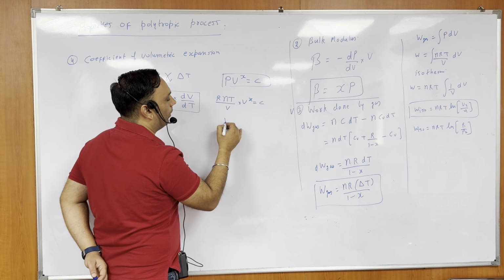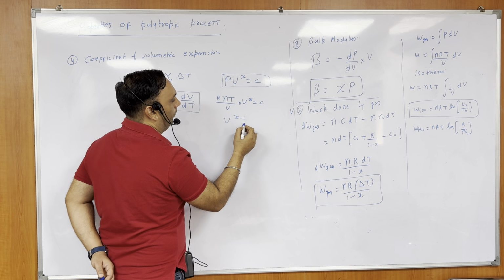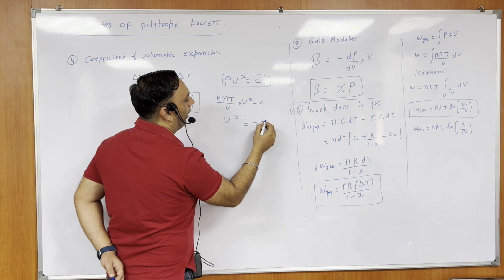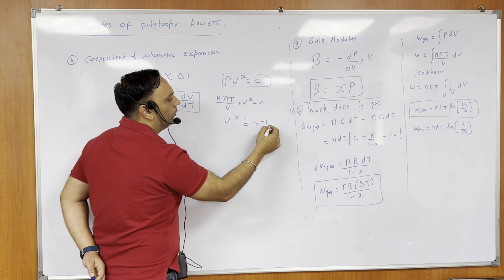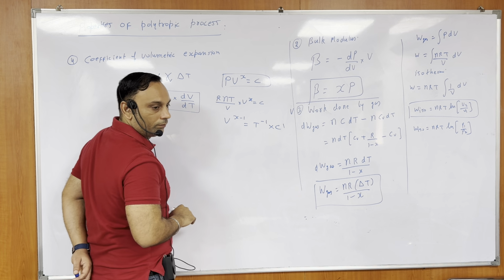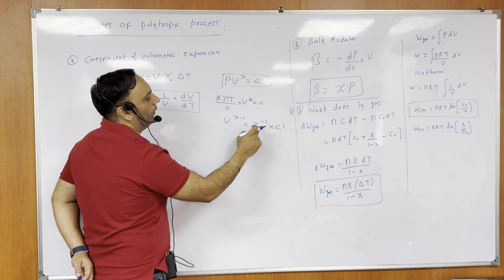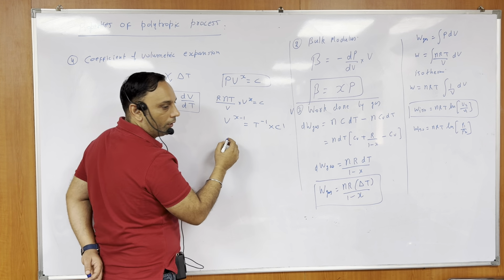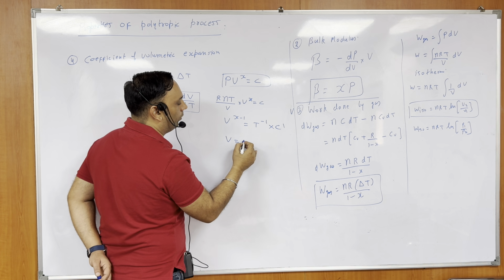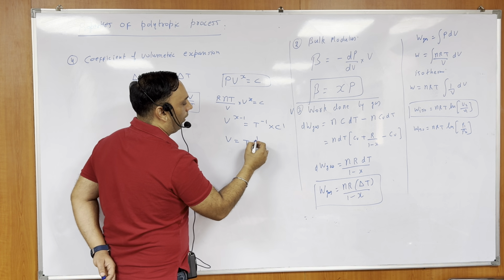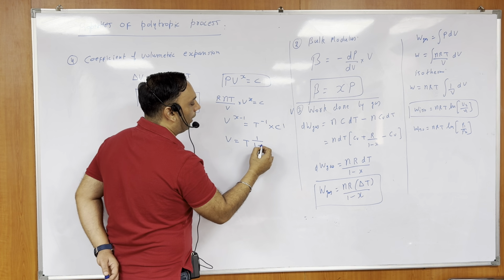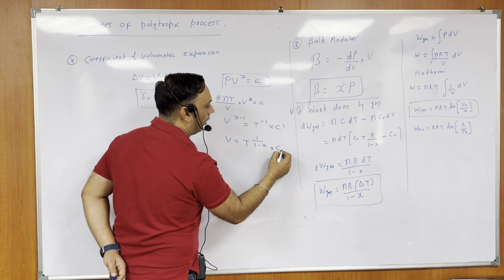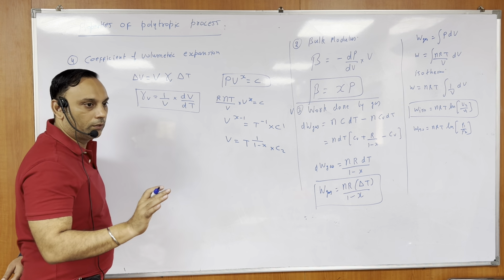So I can write V to the power x minus 1 is equal to T to the power minus 1 into some constant. Which means V is equal to T to the power 1 upon 1 minus x into some constant. Clear?